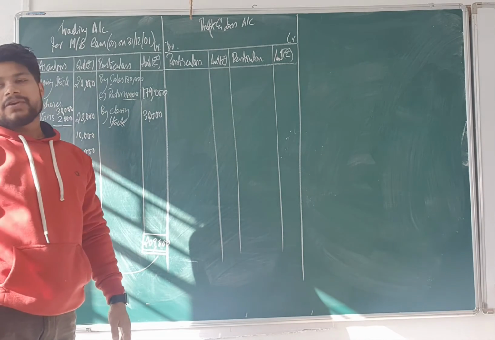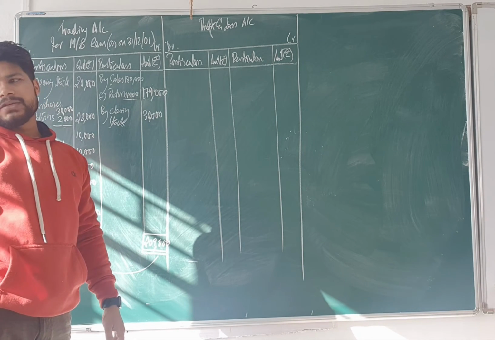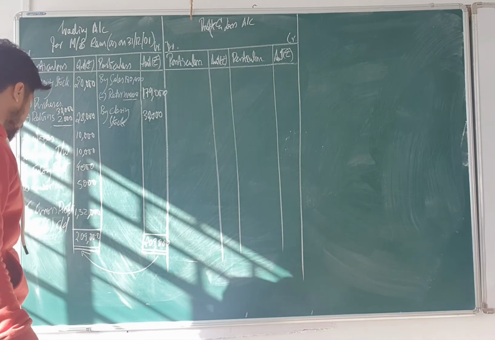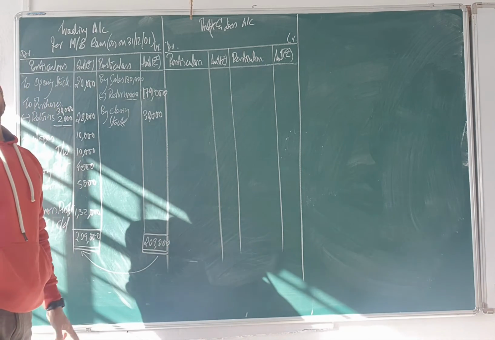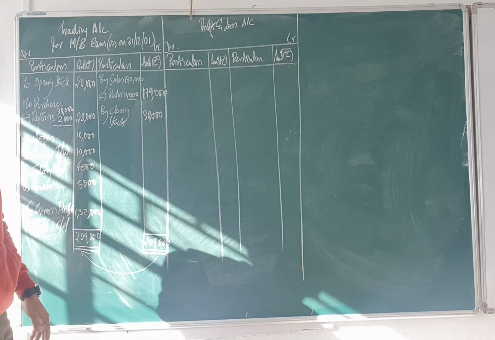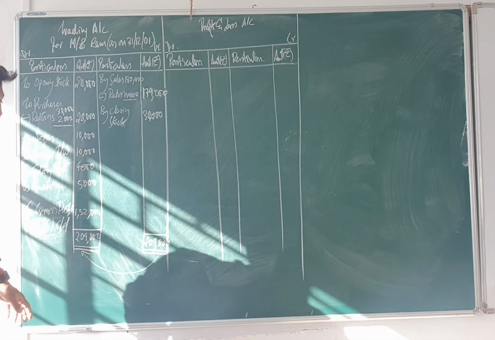Now you have to help me solve this. You have to tell me from the question whatever is given. Okay. First of all, we will start the profit and loss account. Stop writing, I'll give you time to write down. Let's solve this here on the board and then you can talk.